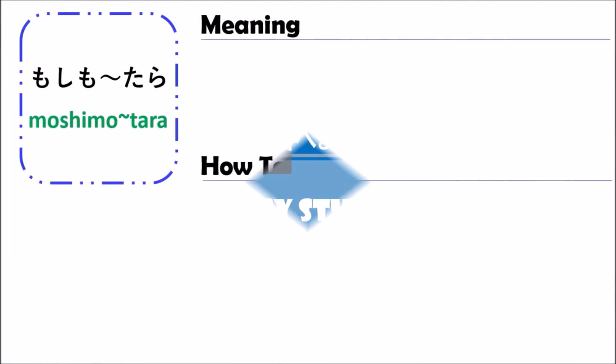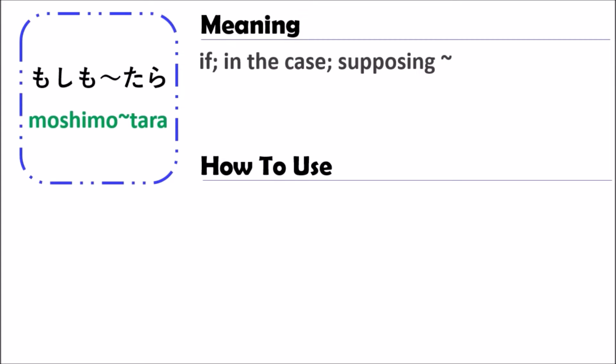Grammar of moshimo nani nani tara. Moshimo nani nani tara means if, in the case, supposing something.